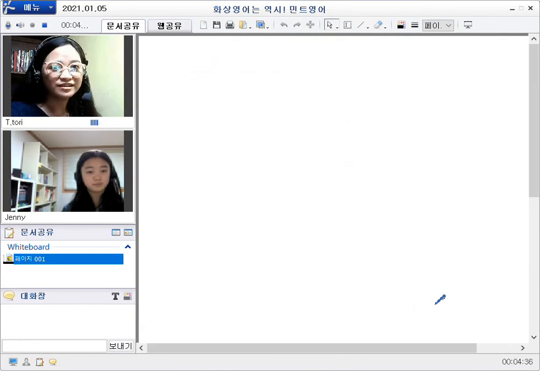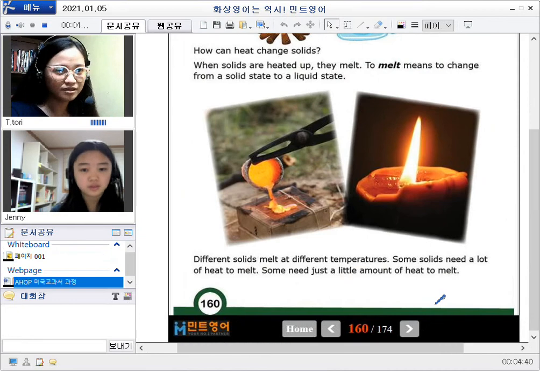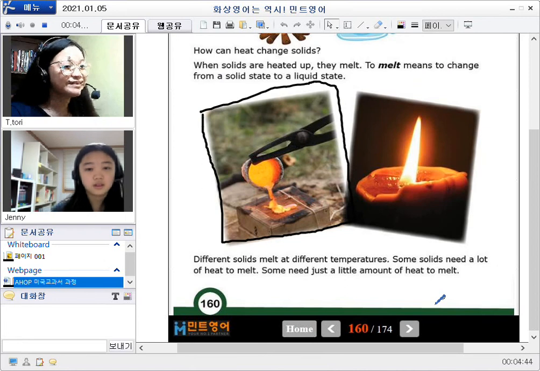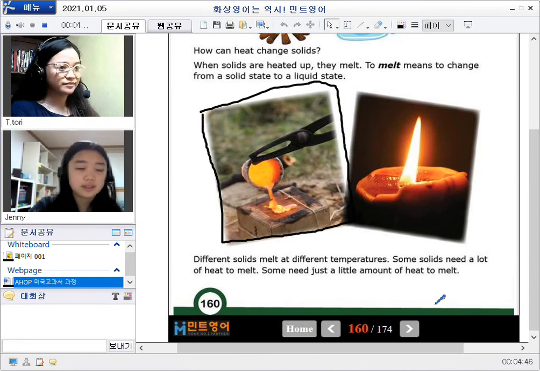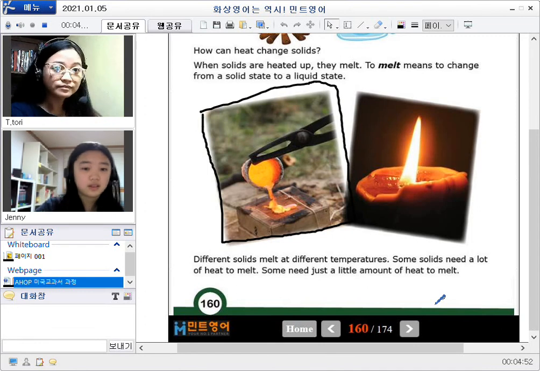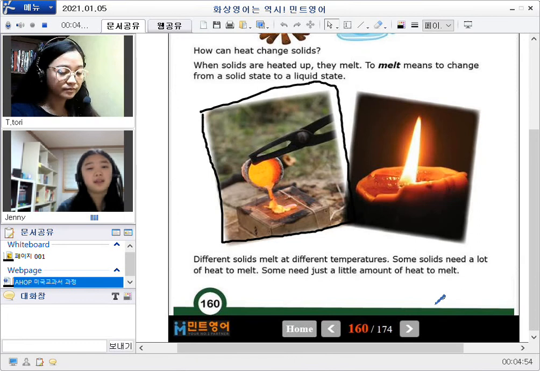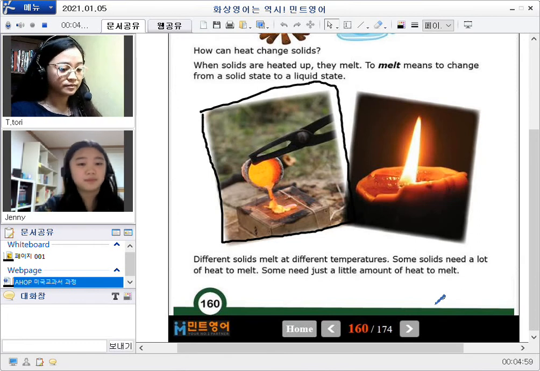All right, so now I want you to describe the pictures. Kindly give me a description of the pictures in as many details as you can. It is metal, and someone melts metal and makes another shape.